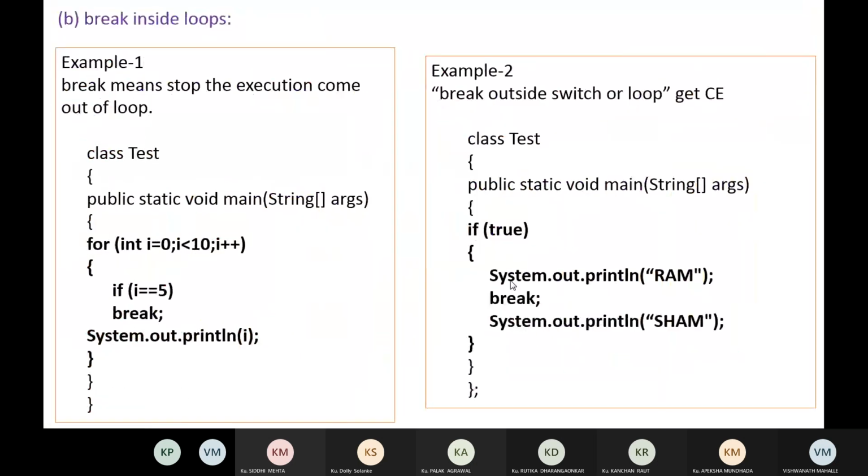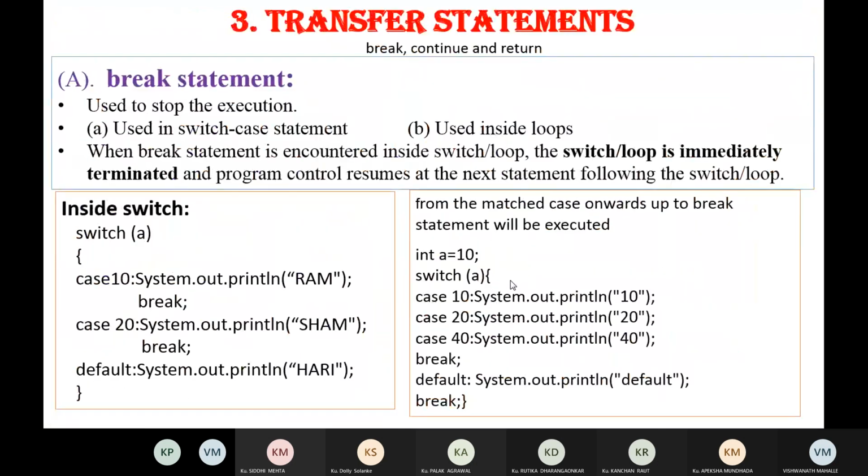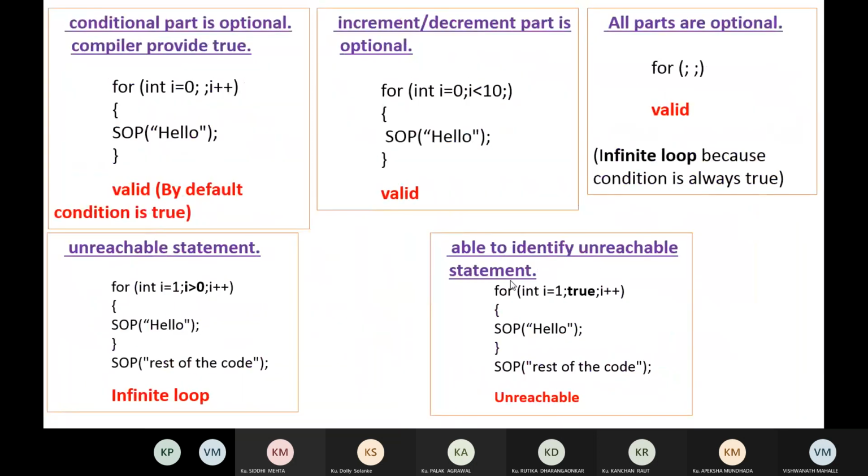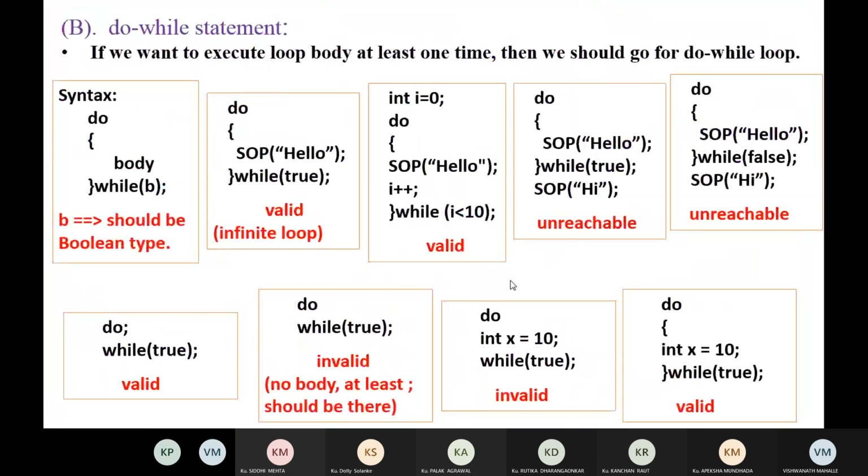The try catch and finally transfer statements we will learn in exception handling, I think unit 4 or 5. So this is all about your unit 1.